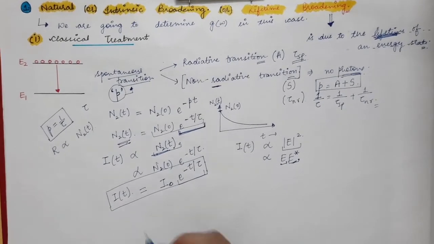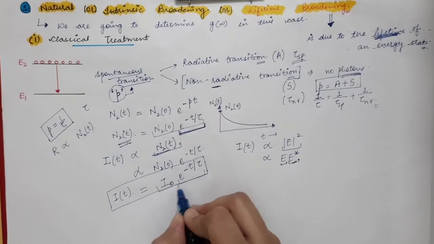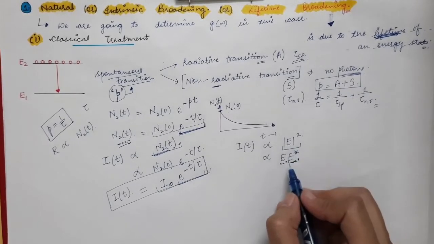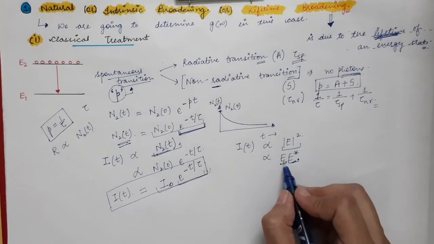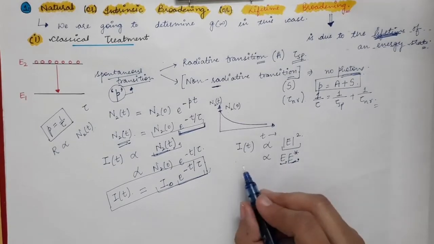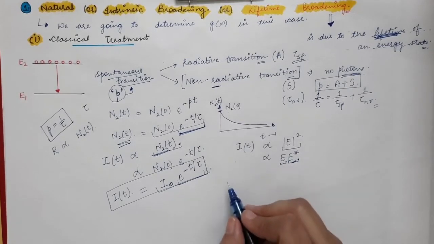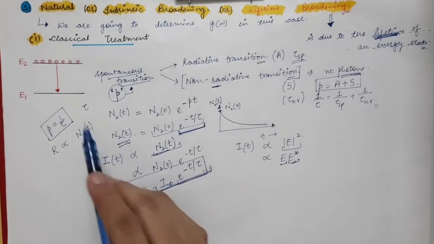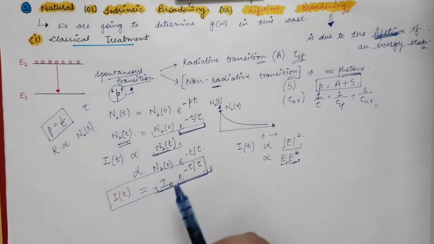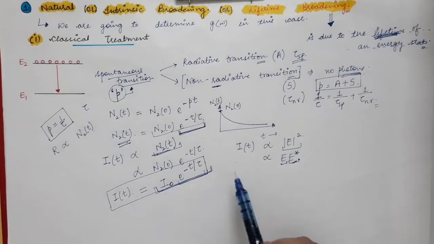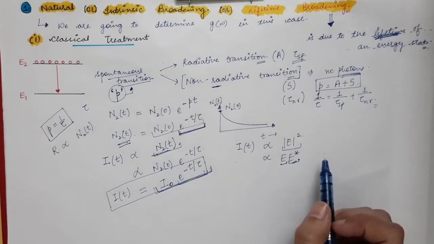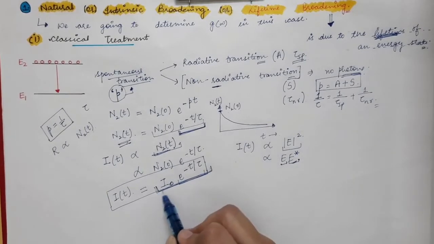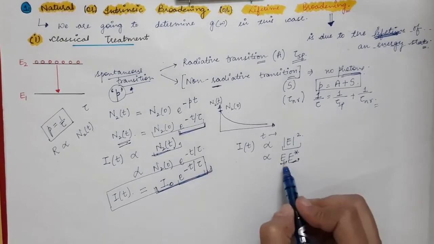So from here you can see that if you are given the electric field, multiplying the electric field with its conjugate will lead to the intensity. But here you already know the intensity of the light which is emitted from a two-level system. Intensity is given by this factor. Now you want to find the electric field, so you want to do the reverse process. So what will be the electric field?